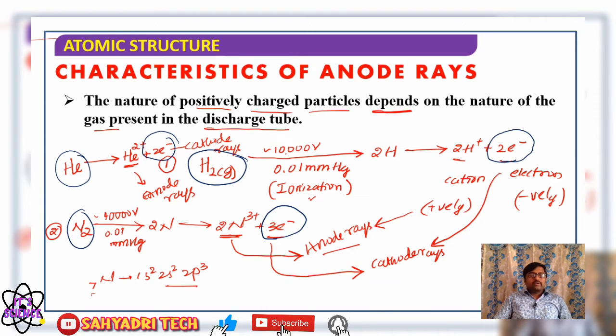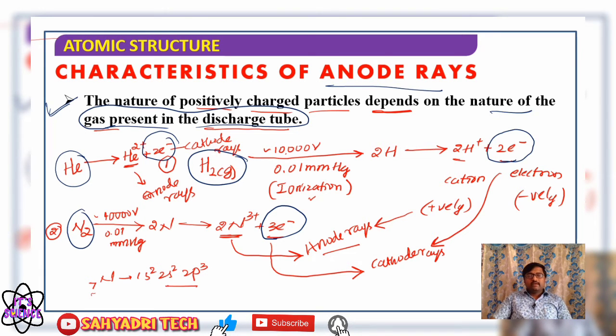Now we are looking at anode rays. The nature of the positively charged particles, which means the nature of anode rays, depends on the nature of the gas present in the discharge tube. So it is very, very important.